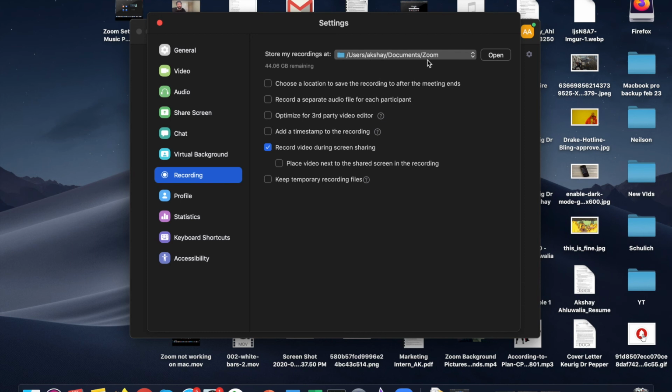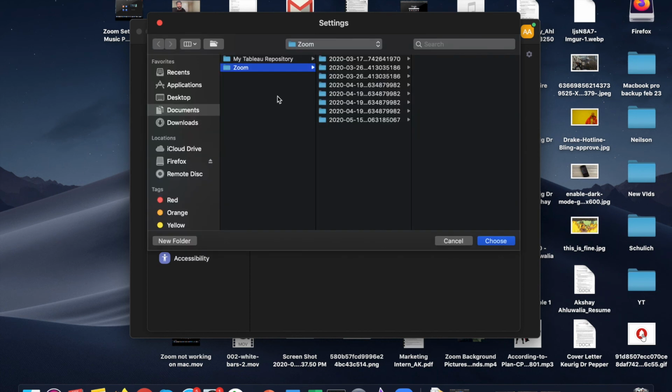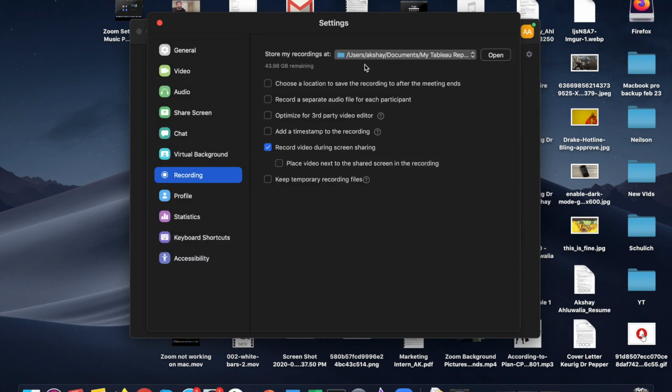So as a default, all the local recordings get stored in a folder named Zoom in Documents, as they are in my Zoom settings. But if you want to change it, you can click on that and click on choose a new location, and then you can choose a new location. So if I choose my W repository and I click on choose, you can see that the recording location has changed. And if you want to open this, you can click on open and it will open the folder where all of your recordings are stored.